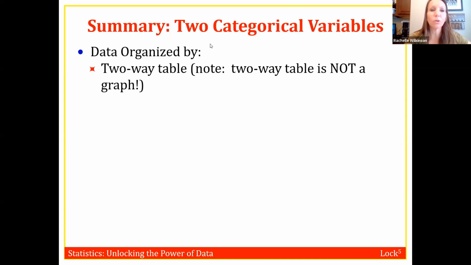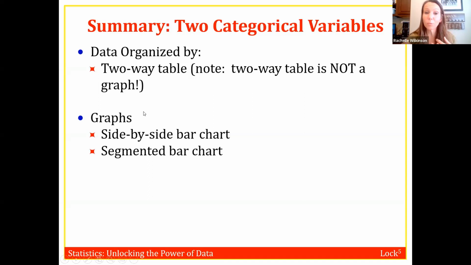Okay, so to sum up two categorical variables, we organize that data in a two-way table. One thing I really want to mention here is that a two-way table is not a graph. So if I were to give you a scenario, like say I said, hey, suppose I'm interested in finding out if there's a relationship between gender and eye color, okay? What would be a good graph to display this data? Don't put two-way table, because two-way table is not a graph. It's just a way that we organize data. But I get that wrong answer a lot, which is why I'm bringing it up. So two-way table organizes the data.